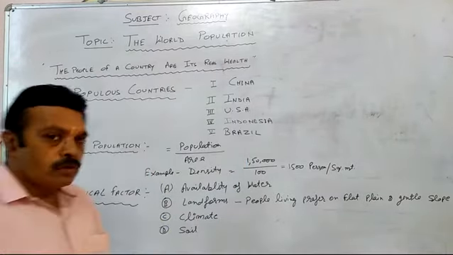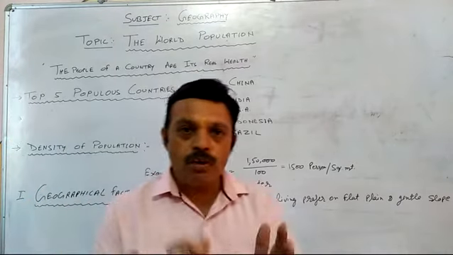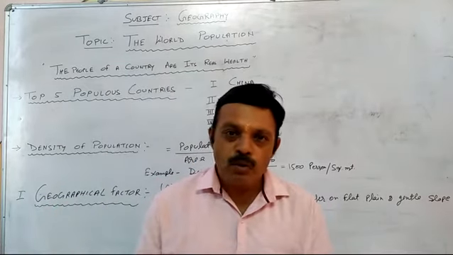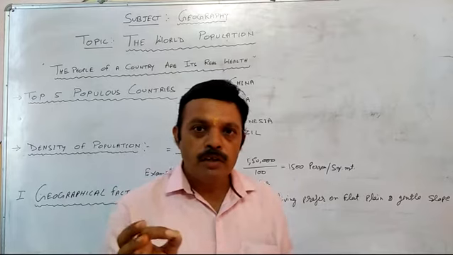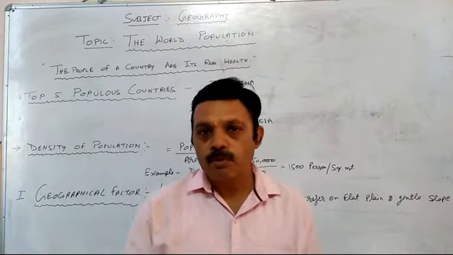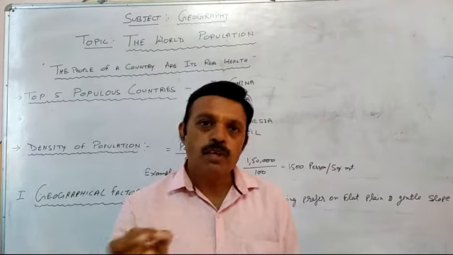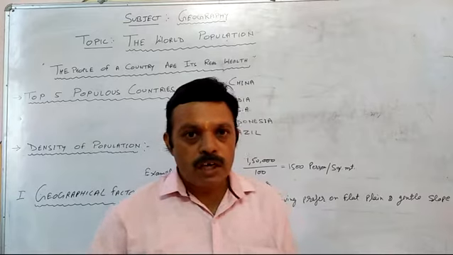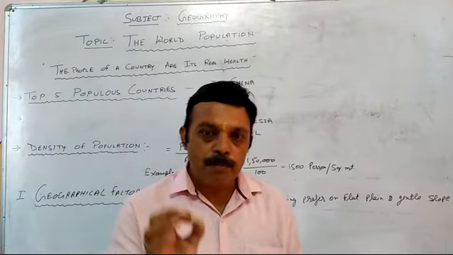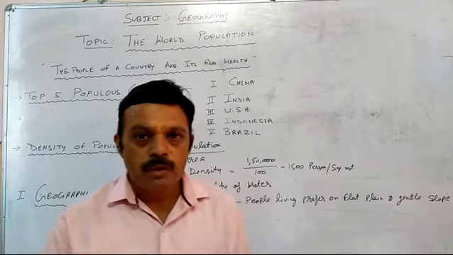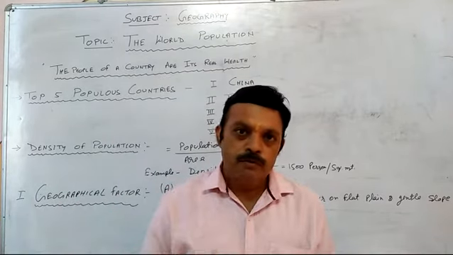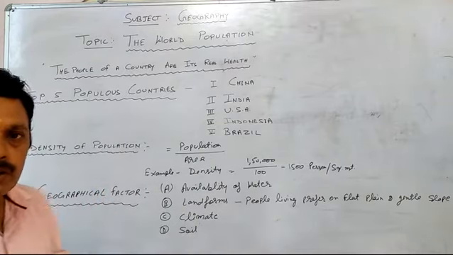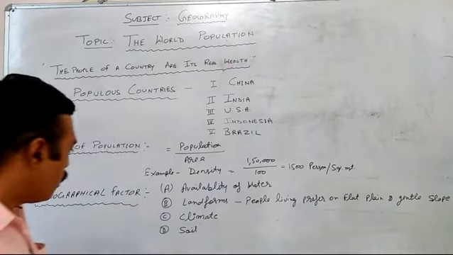And now the second factor is availability of water. जल की उपलब्धता मनुष्य को आकर्षित करती है. जहाँ जल शुद्ध और बहुतायत मात्रा में प्राप्त होता है, सुगमता से प्राप्त होता है, जल मुख्य फैक्टर है. Water is the important factor for population growth. This is the basic need of human beings. Without water we can't live, as you know. So water availability is the most important factor for density and growth of population.